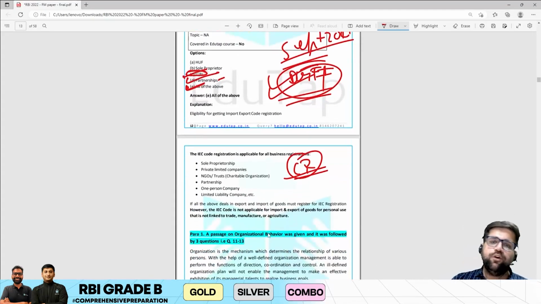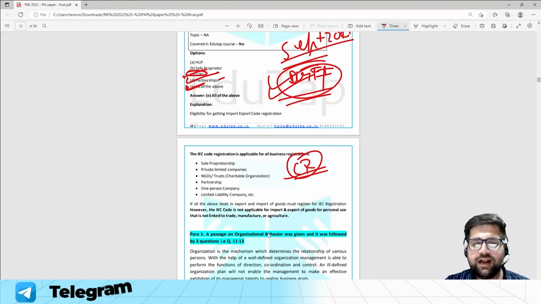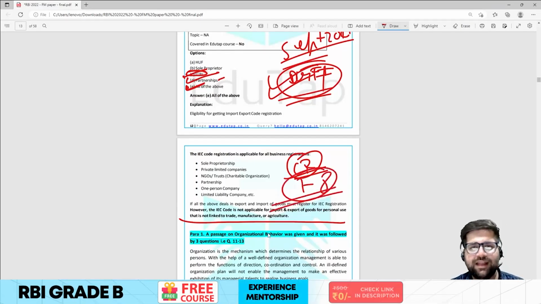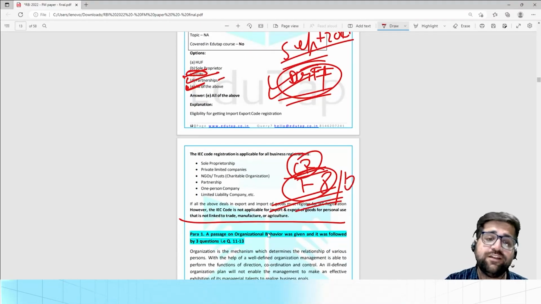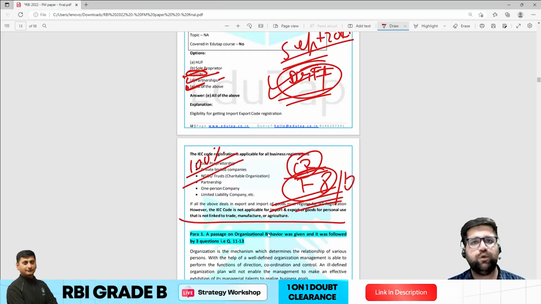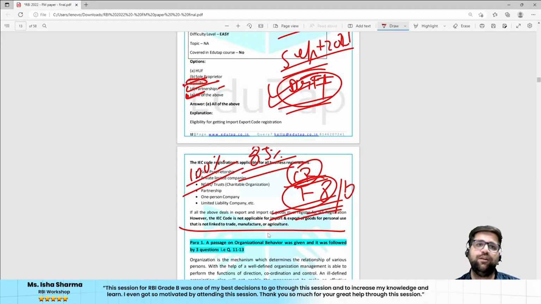So now let's move to the 2 markers. This was the overall summary regarding the 10 markers, and mind you, my friends, 7 to 8 out of 10 were easily scoreable, and you could have marked your answer with 100% confidence in certain questions. Although in some questions like the import and export code, your confidence level could decrease to 85%. But mind you, my friend, you have to take risk. Then only you will be able to redeem good profits.